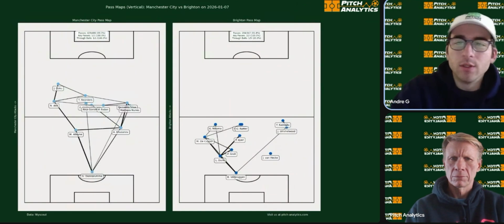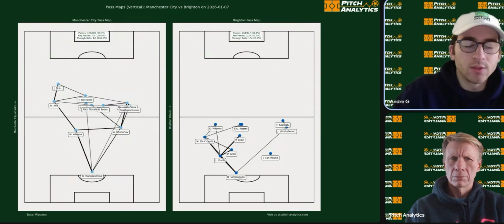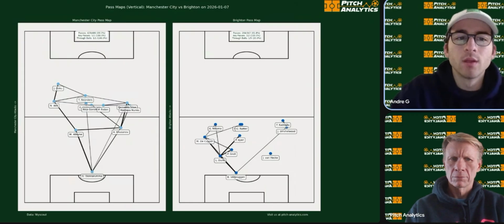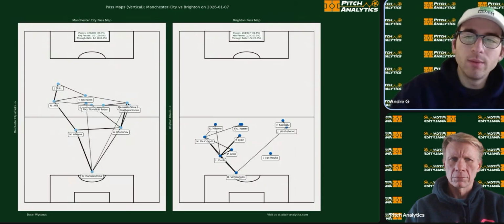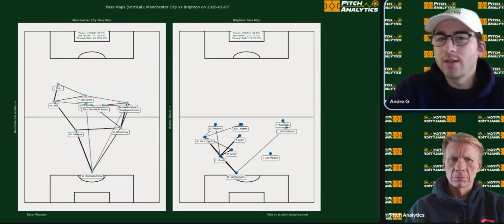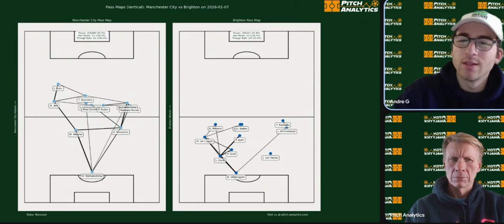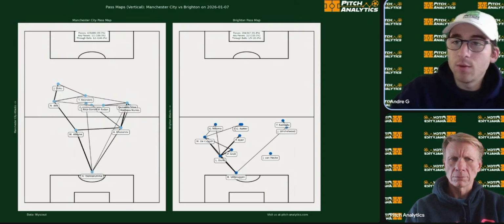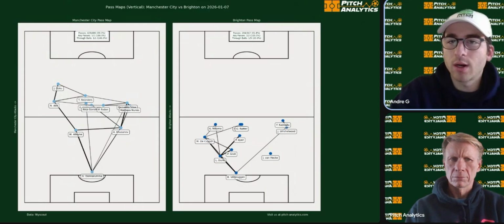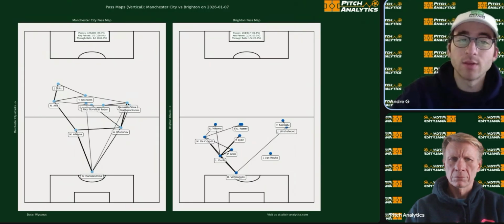Now, when we look at that build-up versus Brighton, things, as you can see, look very different. The wide guys are back. They're not passing through the middle as much. Now, Brighton tried to do a similar thing as Chelsea, sit back, but they weren't as compact. These guys are a little bit spread out through the sides. If United want to be able to get some points here, they're going to have to be super compact centrally and block those middle passing lanes that Manchester City are really capable of using.